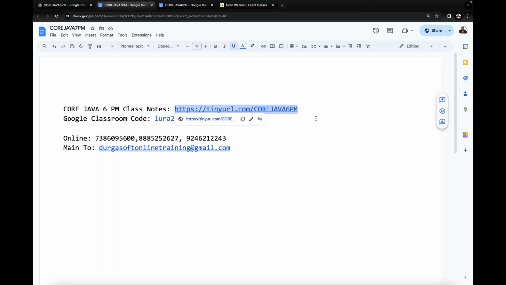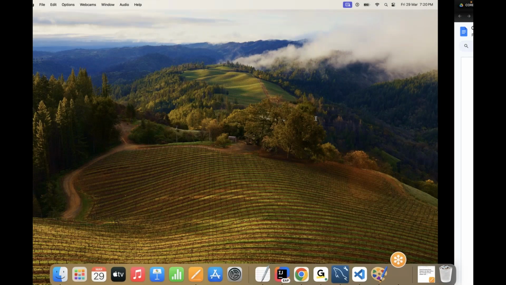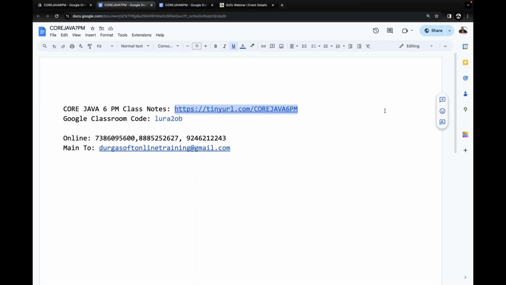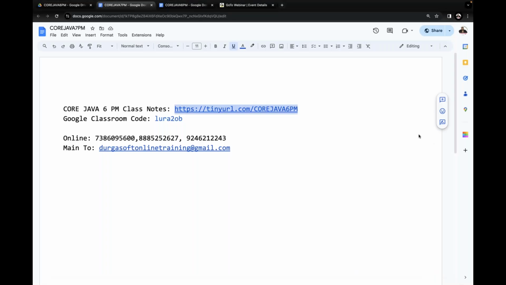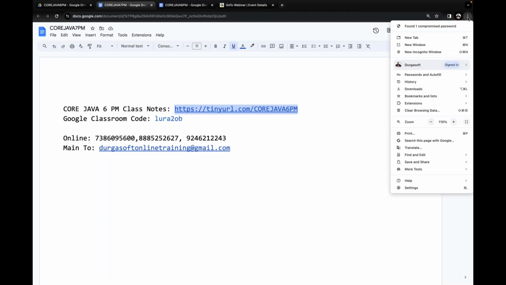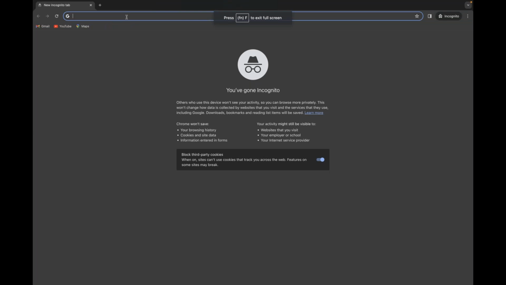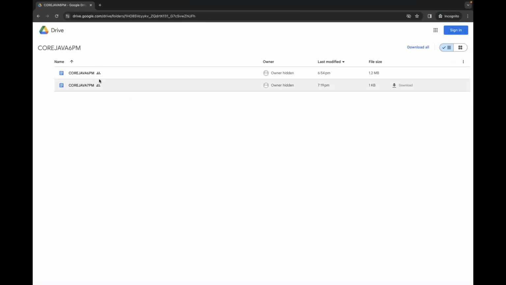If we copy this link and keep it in the browser address bar, there we are able to get two documents. What are the two documents? Core Java 6 p.m. and Core Java 7 p.m. At present, your document should be Core Java 7 p.m. Just double click on it, and automatically the document will open.